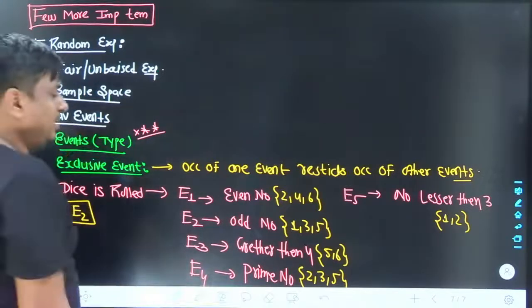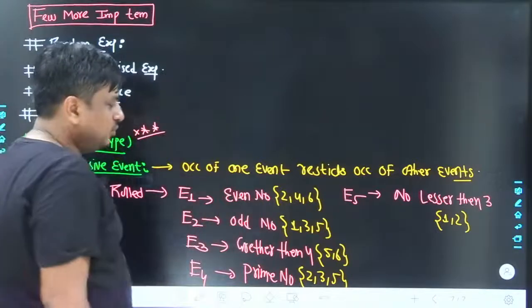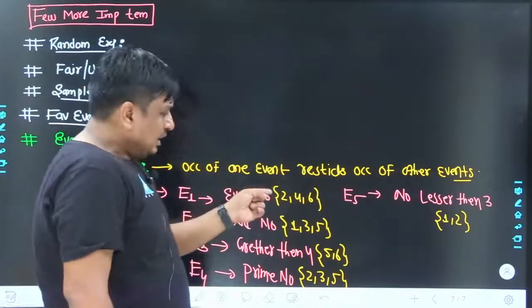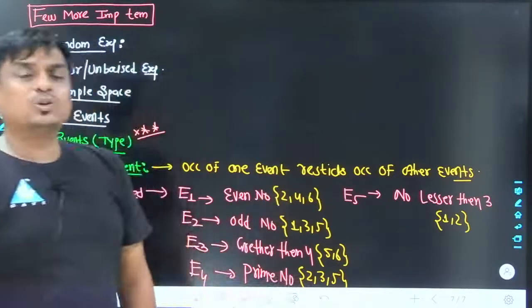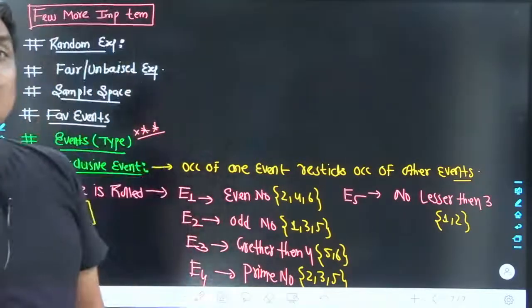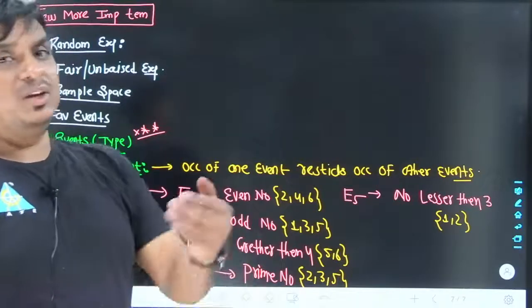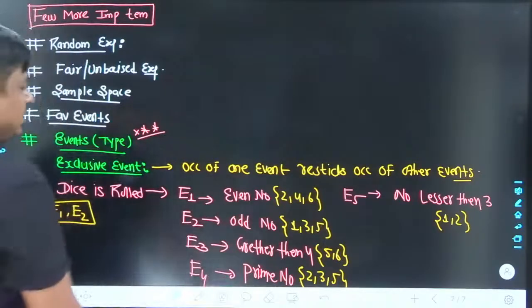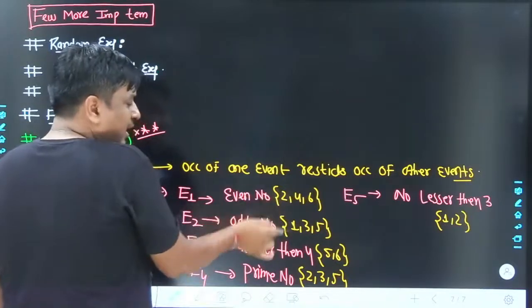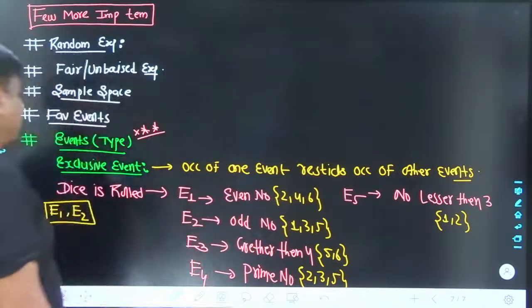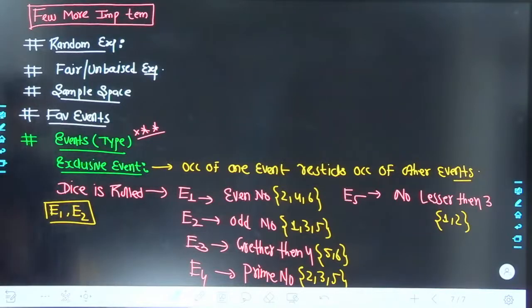The other method is their elements. You can see very well, there is not any single element which is common in both of the events. So I can say there would not be any common element between both of the events. You can see 2, 4 and 6, and 1, 3 and 5. There is no common element between these two events. You can write somewhere: there is no common element between these two events.